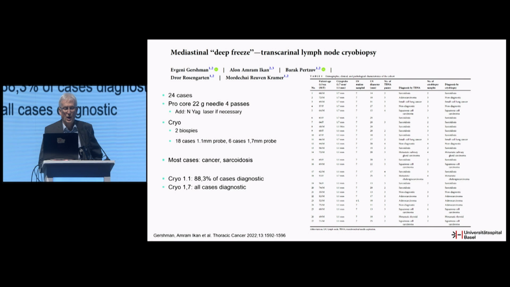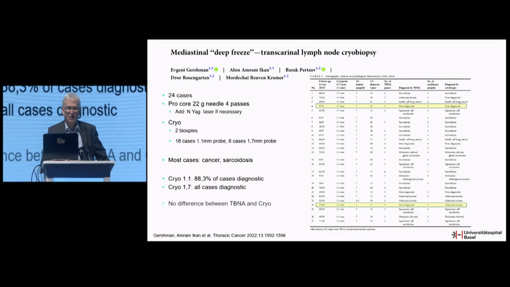And with the cryo, with the 1.1, he was diagnostic in 88%. With the 1.7, all cases were diagnostic, but there was no difference between TBNA and the cryo. And in fact, once the diagnosis was missed by TBNA, and cryo made the diagnosis, and vice versa.